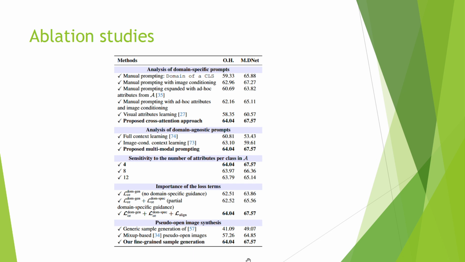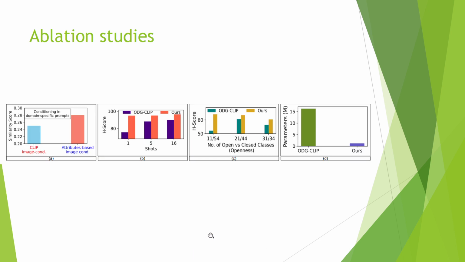And then we see how effective our targeted open sample synthesis is. We also study what happens if we increase the number of shots or the number of closed set and open set classes. And most importantly, we can also see that our model is quite efficient with respect to the number of parameters when compared to previous efforts.